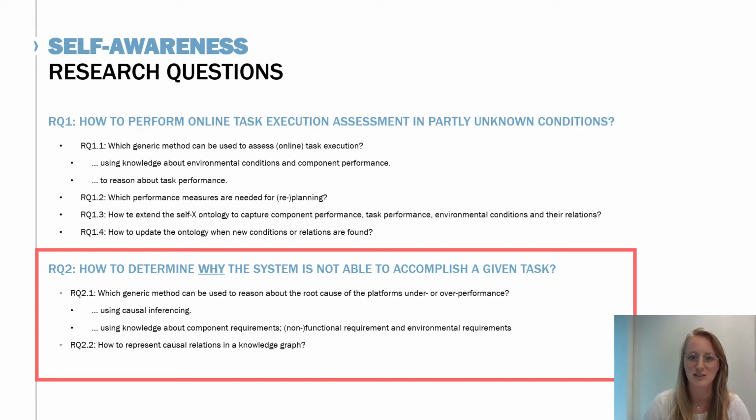So we are looking at generic methods to reason about what could be the root cause of over or underperformance of the system, using causal inferencing and also knowledge about the requirements on our components, both functional and environmental requirements. We want to represent these causal relations in a knowledge graph.